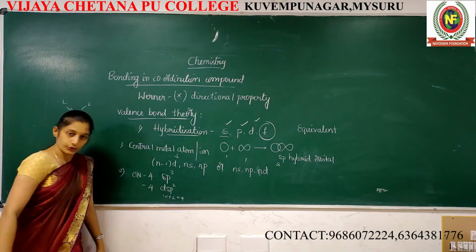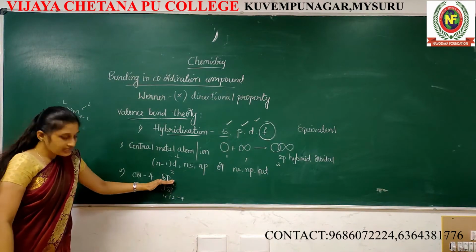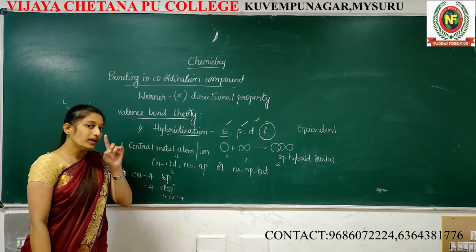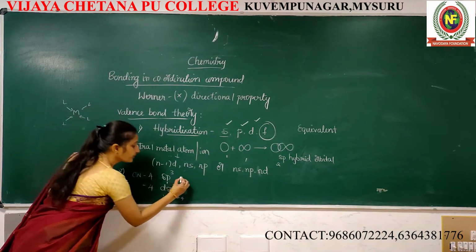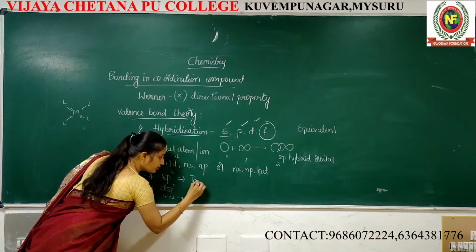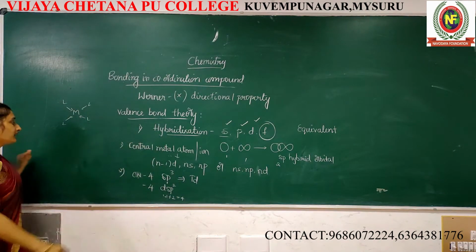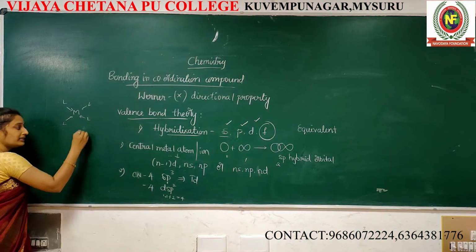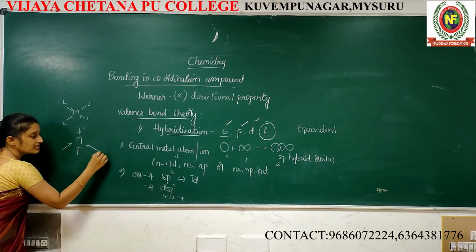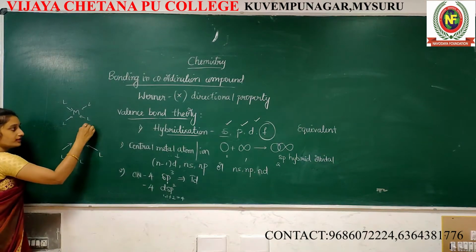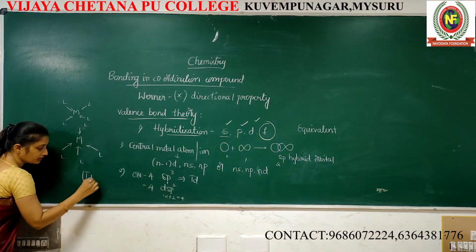Coordination number 4. If it is sp3 hybridization, meaning 1 s orbital and 3 p orbitals are involved, it is compulsorily tetrahedral geometry. Tetrahedral geometry means this is the metal and all the ligands are arranged like this, in tetrahedral fashion.